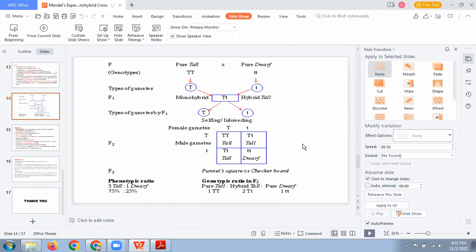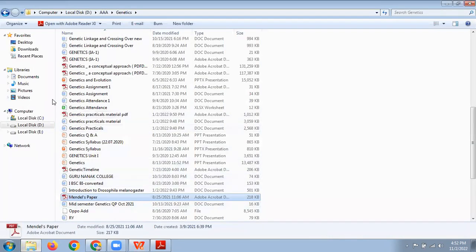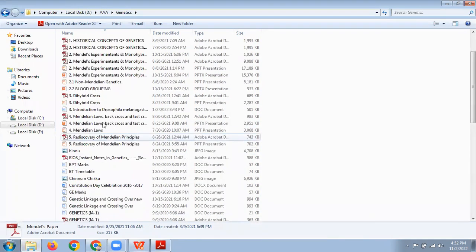See why I am telling all these things. When Mendel explained his genetic principles, nobody was able to understand his work. It was not taken as a highlighted experiment, so Mendel was not happy with that. People could not understand genetics from Mendel's paper. But later, I will show you one thing.